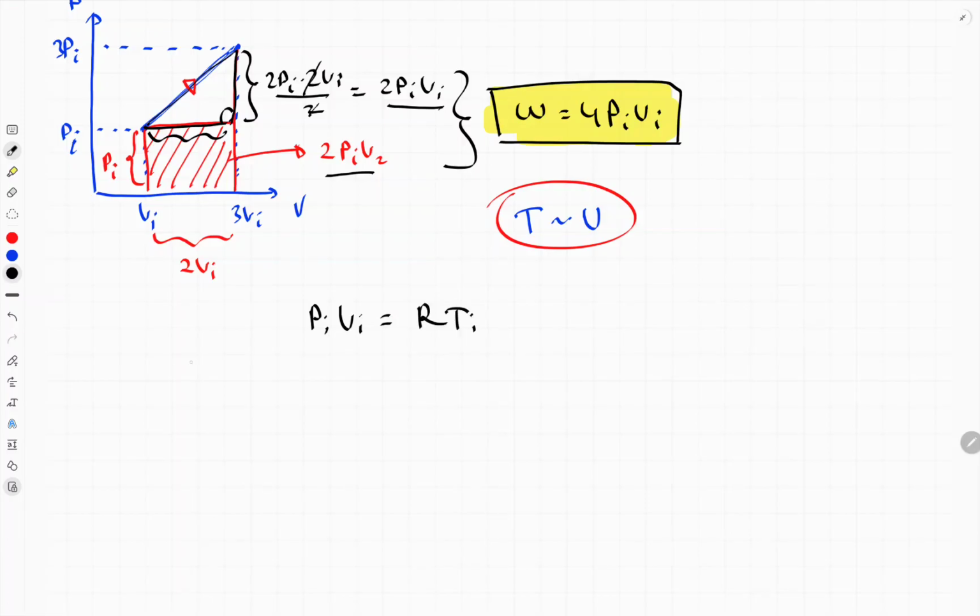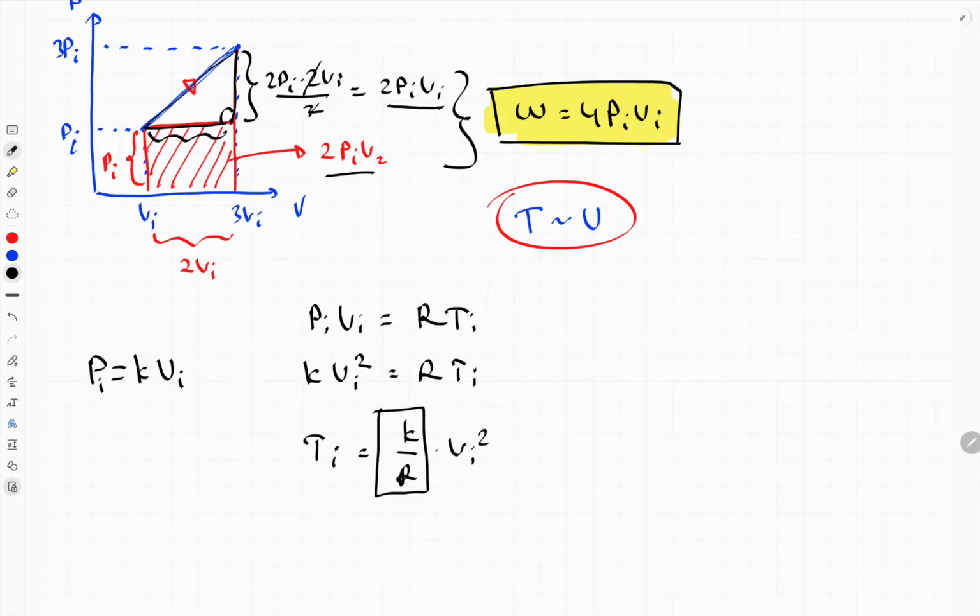And we know that pressure equals a constant number times V, because this is the definition of directly proportional. So basically K V initial square equals nRT initial, basically T initial equals K over nR times V initial square.